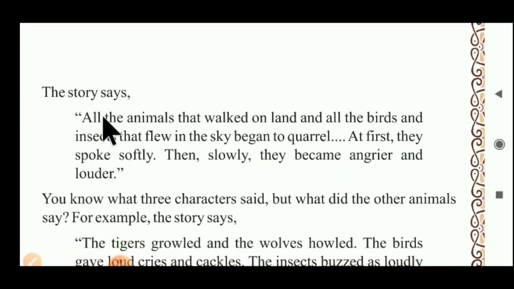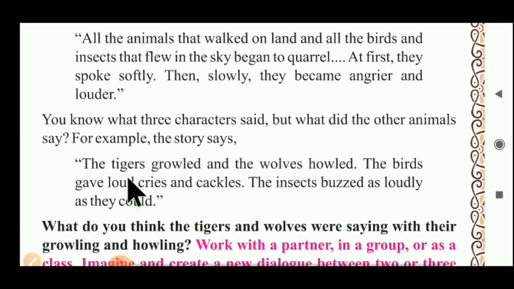The story says all the animals that walked on land and all the birds and insects that flew in the sky began to quarrel. In the second activity, we studied how the animals, birds and insects started to quarrel with each other. At first, they spoke softly. Then slowly they became angrier and louder. You know what three characters said, but what did the other animals say?